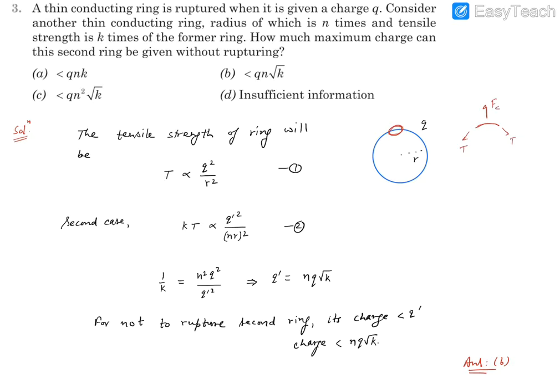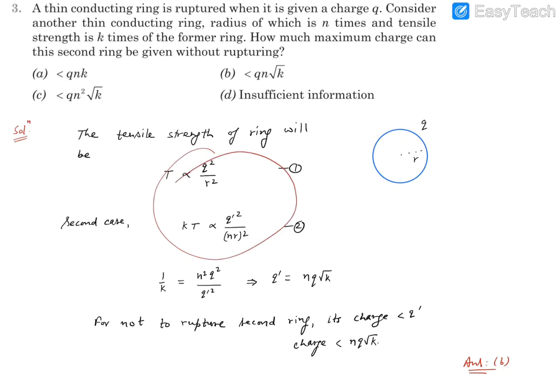And we know this Coulombic force depends on the charge. So some segment of charge is going to be there and the rest will be outside. So basically both will be part of the Q. And also it depends on the separation squared. That separation will be dependent on the radius. So ultimately we can write that T is proportional to Q square upon R square. In the second ring, the strength is K times, so strength is KT. And that strength will be capable of taking Q dash charge, so Q dash square divided by the radius, which is now nR, so nR square.